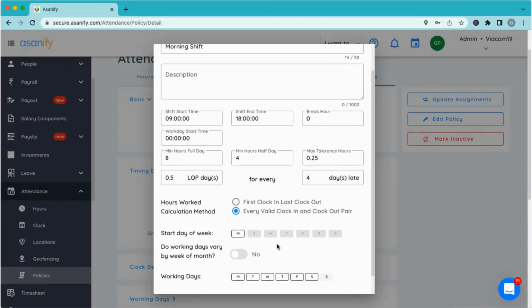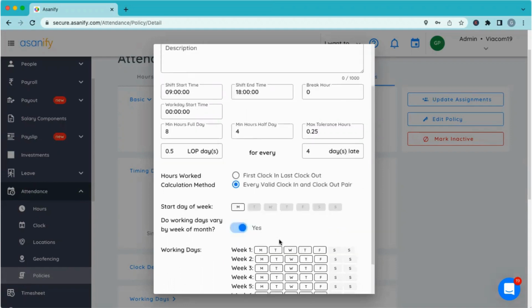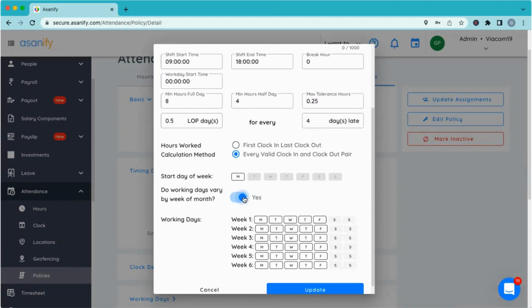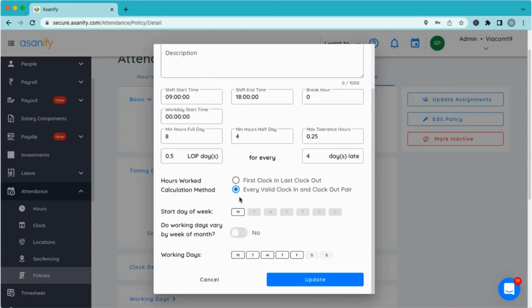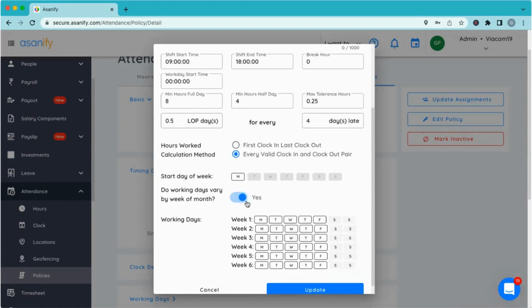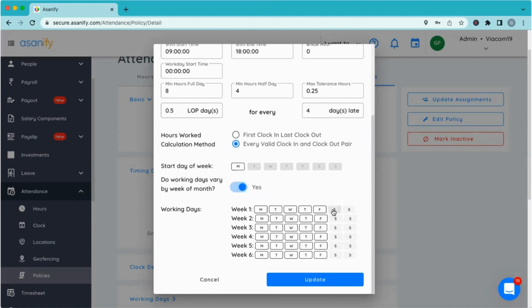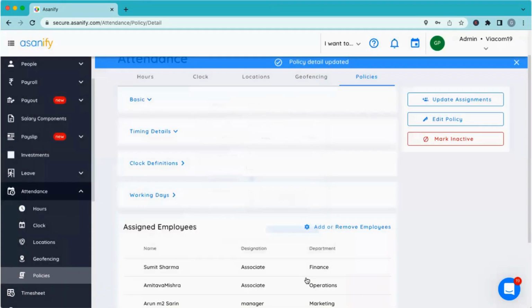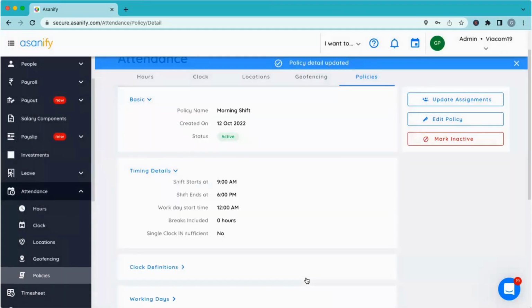Yes, that's right. It has now become a holiday. So I will say that in the edit policy, now my working days are varying by the week of the month. So by default, no. In your case, in the Bima Food case, you can just make it as yes by default, since the old policy was no. And then I can say that my other Saturdays are working, but second Saturday is off. So I can simply define it like this and update it, and the policy will come into effect immediately.